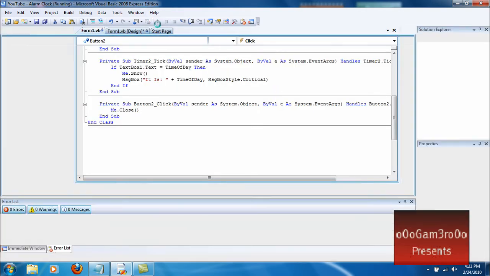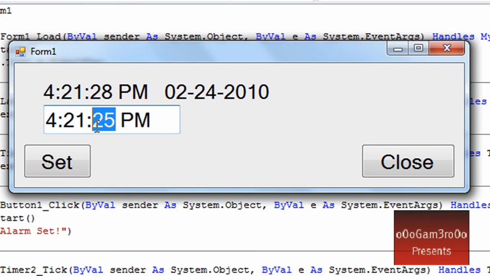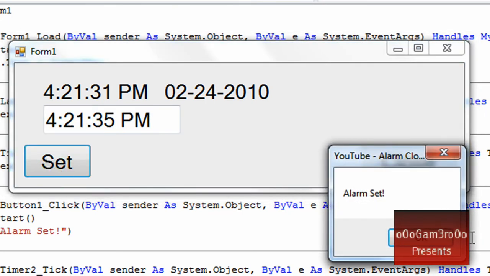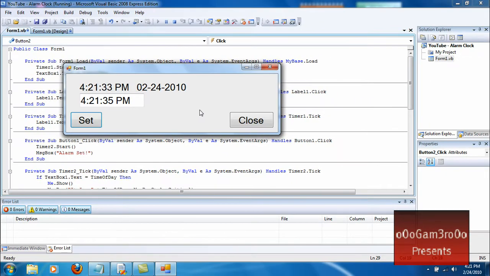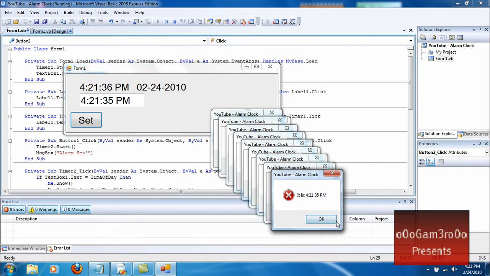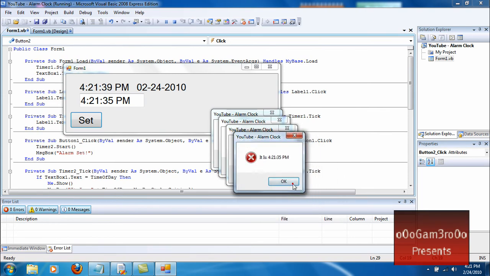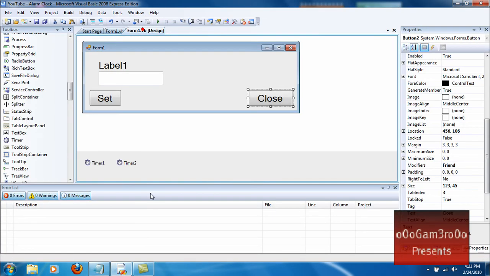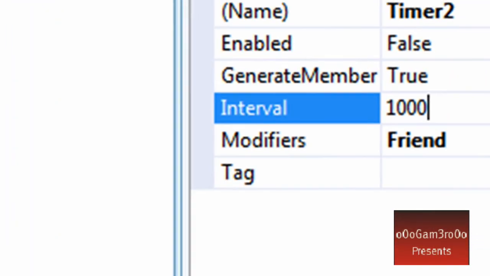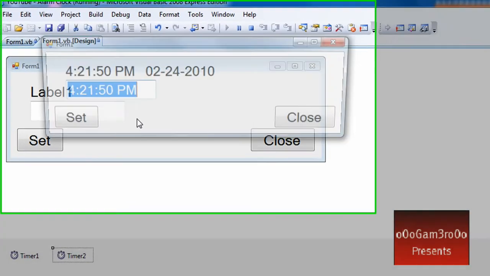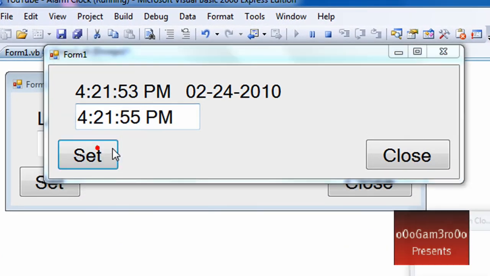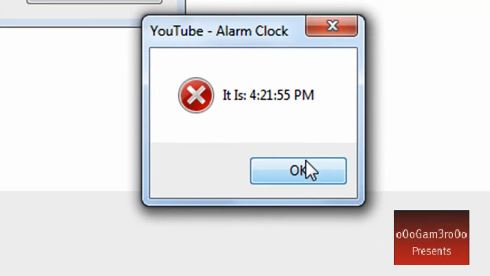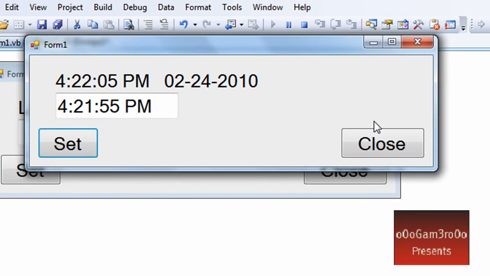Alright, now when you run it, it should look like this, and it should capture the time. Then go to like 35, click set, alarm set, wait for it. Oh, whoops. Since I made an error right there, you're going to get a bunch of boxes. For Timer2, right here, make it 1,000. And then try it again. Yeah, there. And then it should only come up as 1 instead of opening 10 message boxes. So there you go.